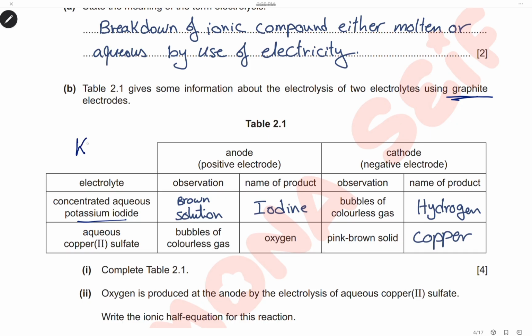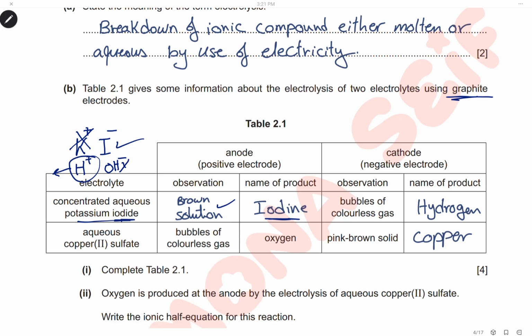When the solution is concentrated, here we have potassium ions, iodide ions, and H and OH ions also from water. But when the solution is concentrated, iodide ion is attracted to the anode and discharged as iodine instead of the hydroxide ions. So here at the anode, we will have iodine, and of course iodine is a brown solution. And at the cathode, we have bubbles of hydrogen gas produced. Bubbles of colorless gas will be hydrogen, because potassium will never discharge at the cathode as it is one of the highly reactive metals.